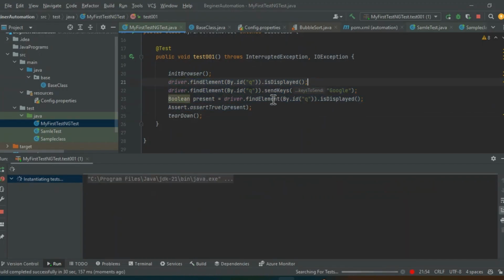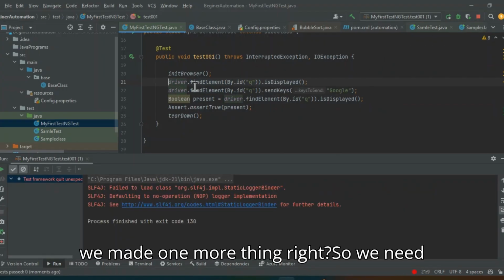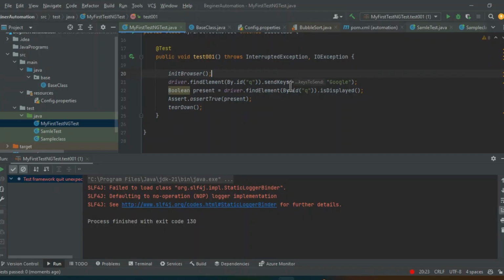We made one more thing, right? So we need to eliminate this as well. All right, now we can execute.